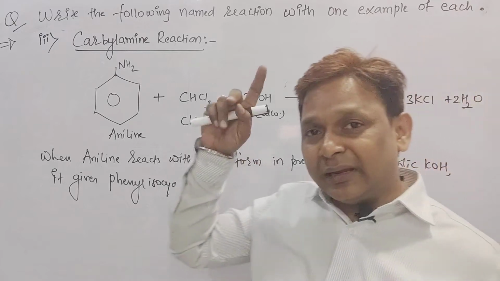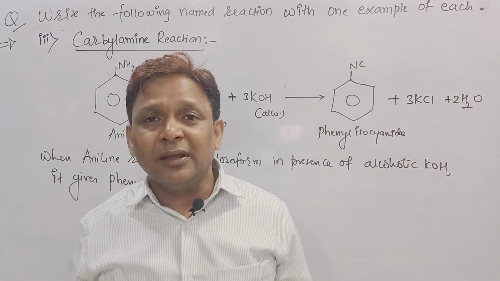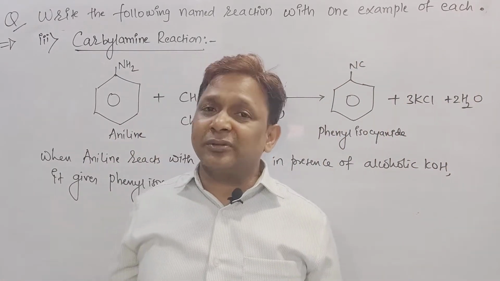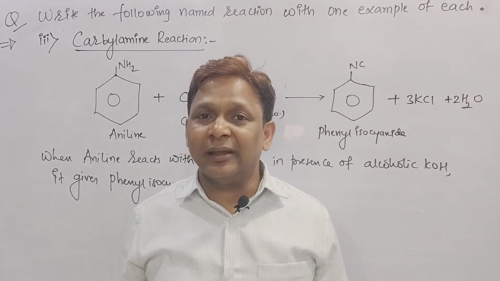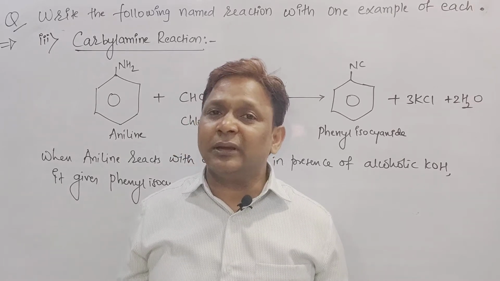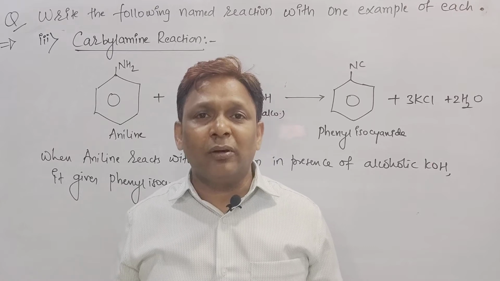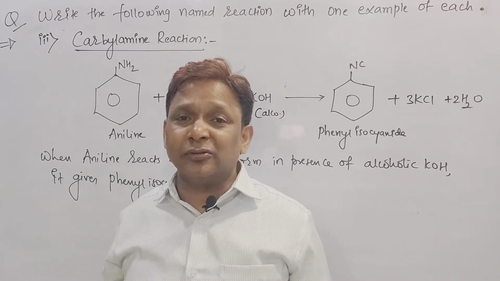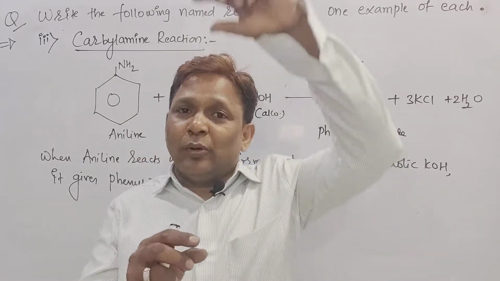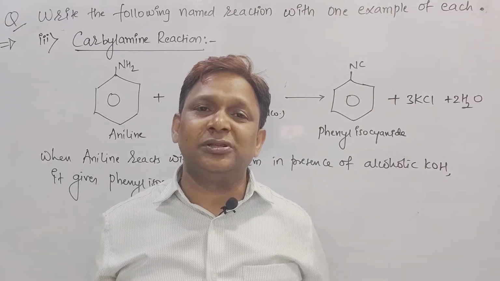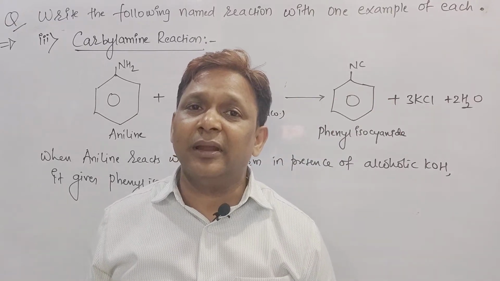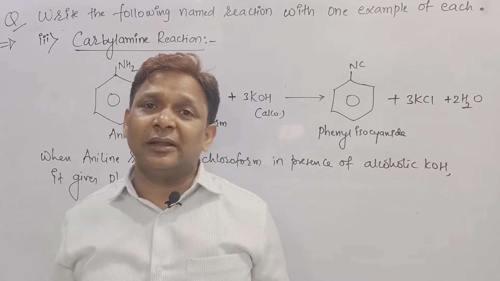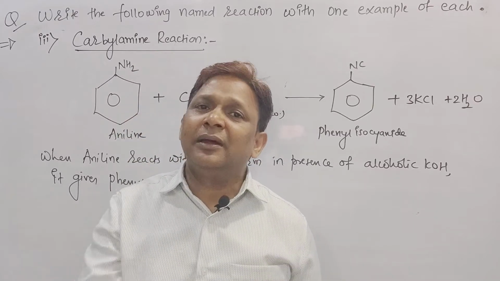KOH. Beta, in the Williamson what did we do? RX plus NaOR gives rise to ROR plus NaX. In the Reimer-Tiemann what did we do, beta? Phenol plus chloroform plus NaOH gives rise to a benzene ring bearing an OH group and a CHO at the ortho position, ortho-hydroxybenzaldehyde, right beta, called salicylaldehyde. The remaining byproducts are NaCl and water.